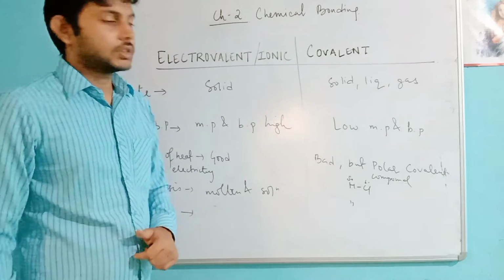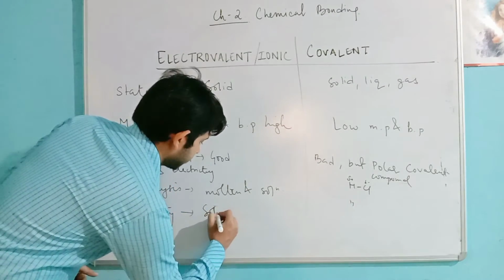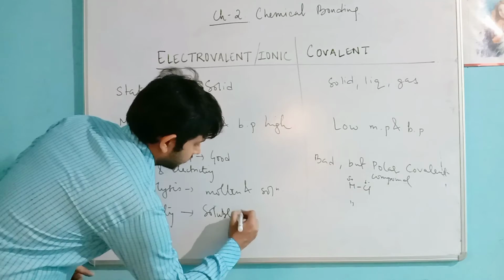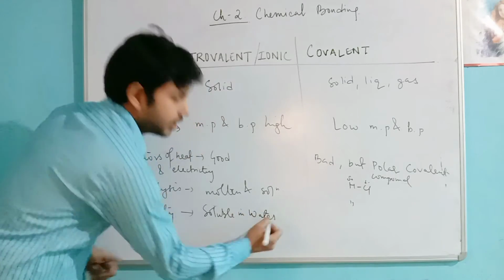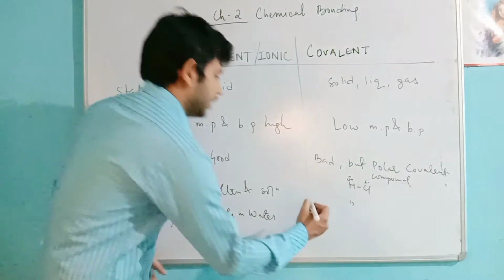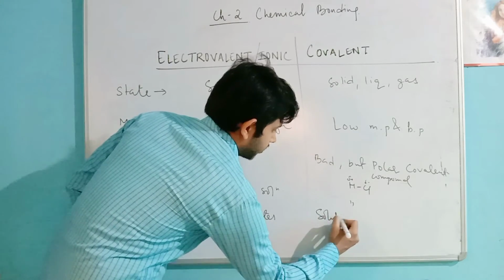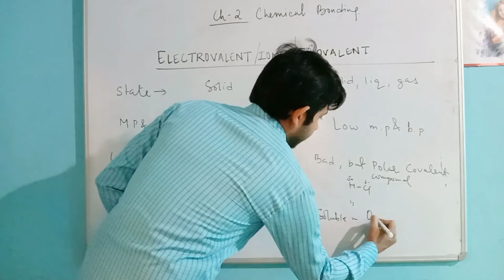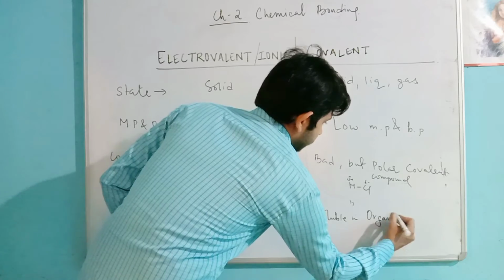Solubility. Electrovalent or ionic compounds are soluble in water but insoluble in organic solvents, and covalent compounds are soluble in organic solvents.